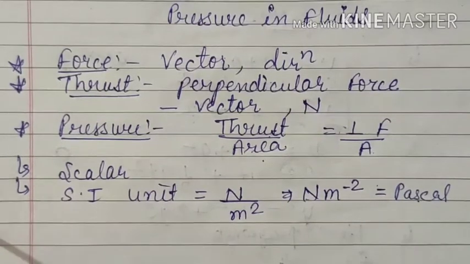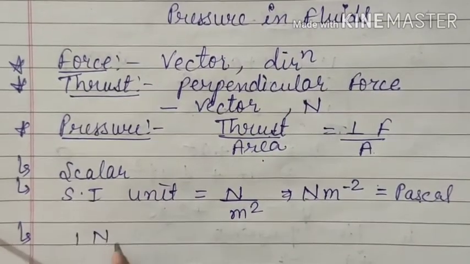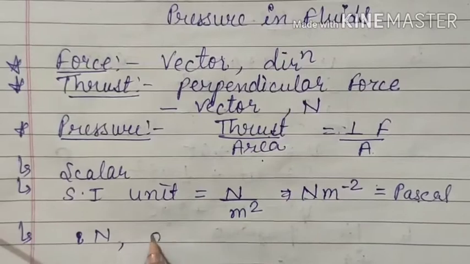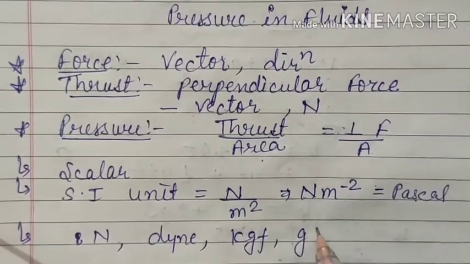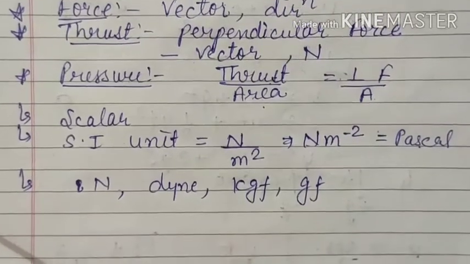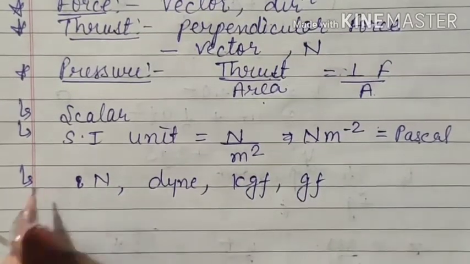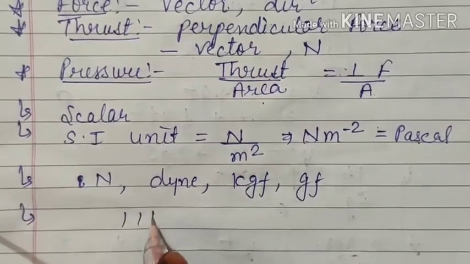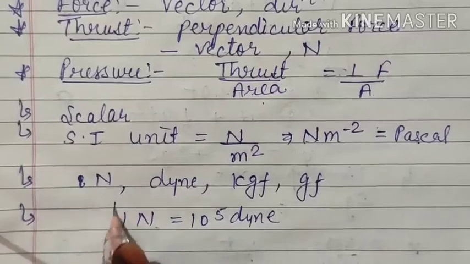One revision for some units is given here, about Newton, dyne, kilogram force and gram force. We have already learned all these things and the relations between them. If you still want it once again, 1 Newton is equal to 10 raised to power 5 dyne.